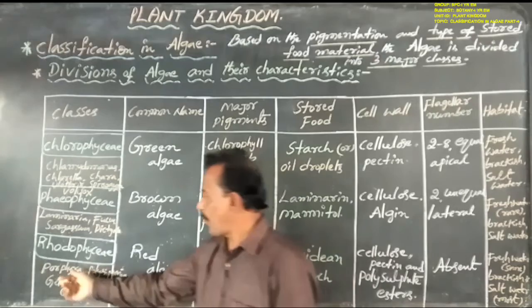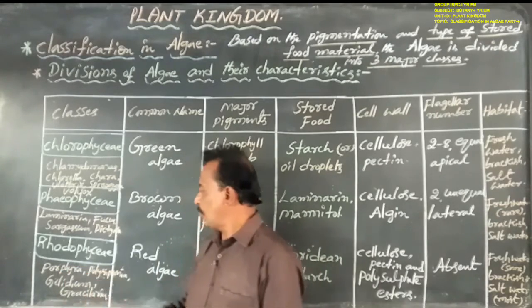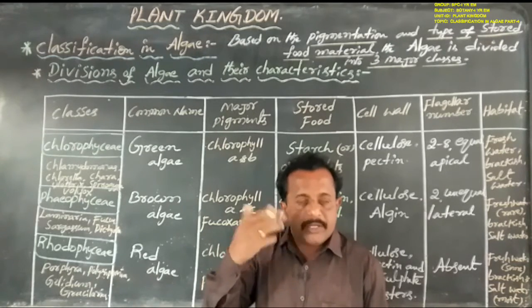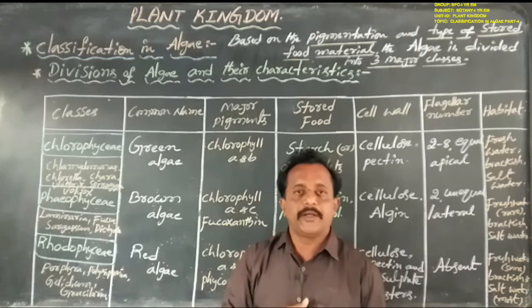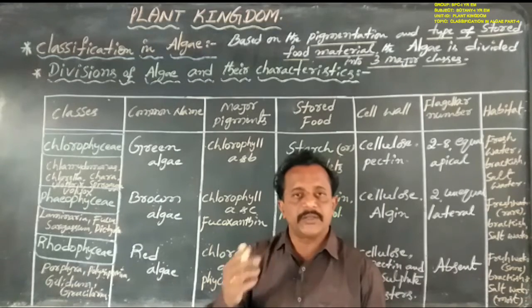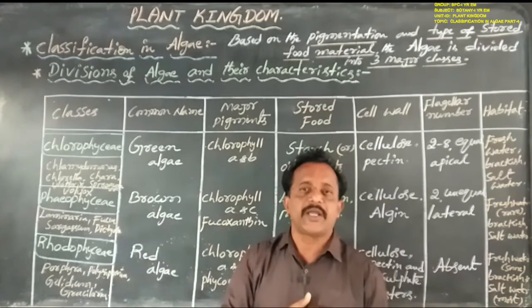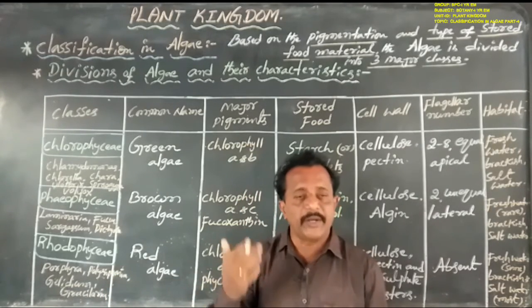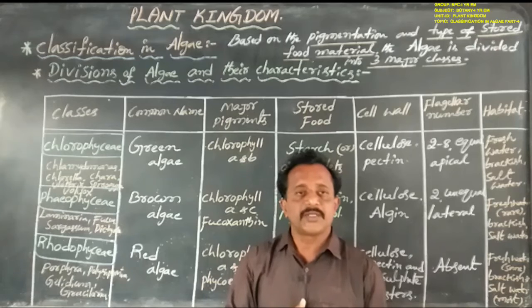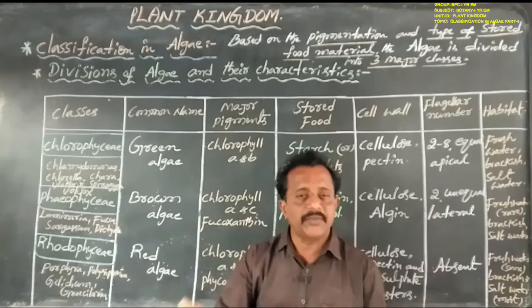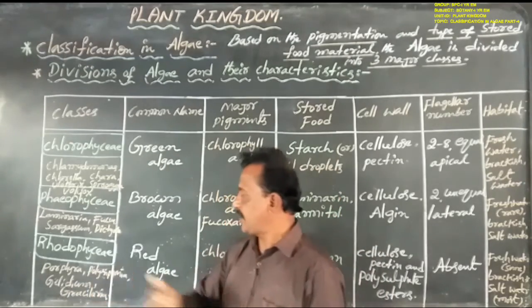Next, Polysiphonia is a multicellular organism and a filamentous form, and this filamentous plant body is divided into several branches.